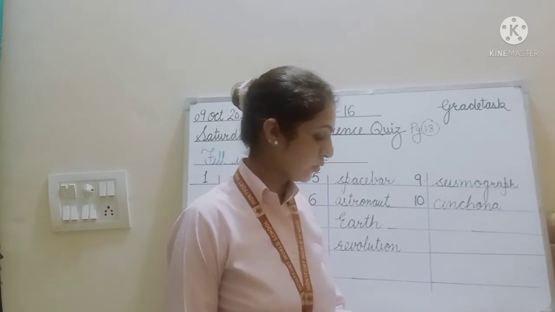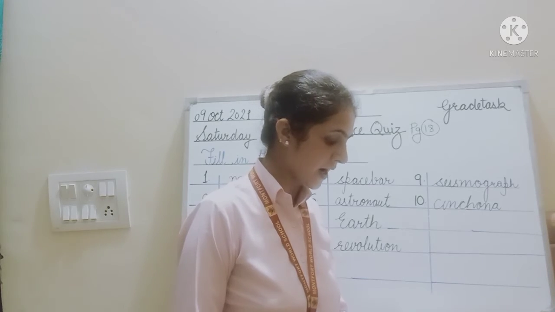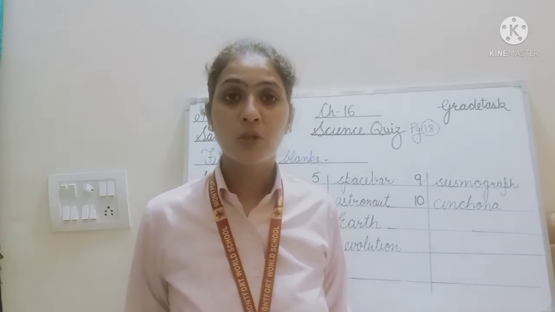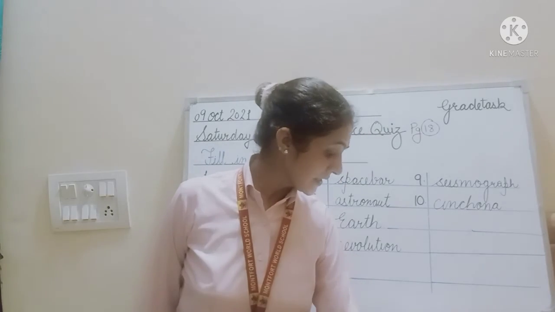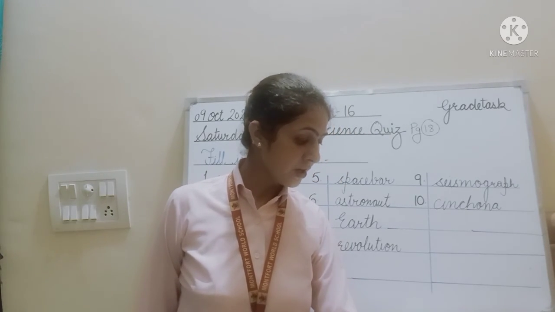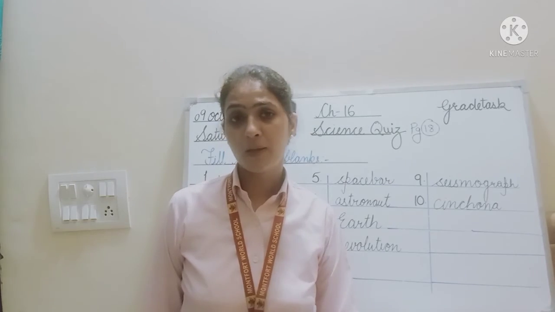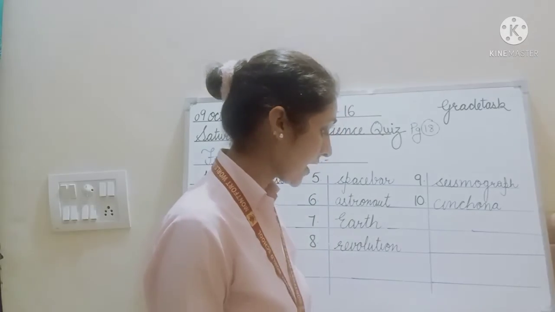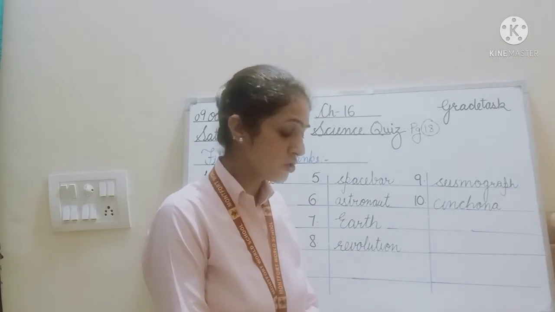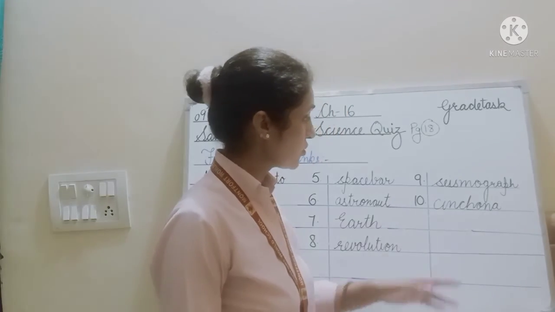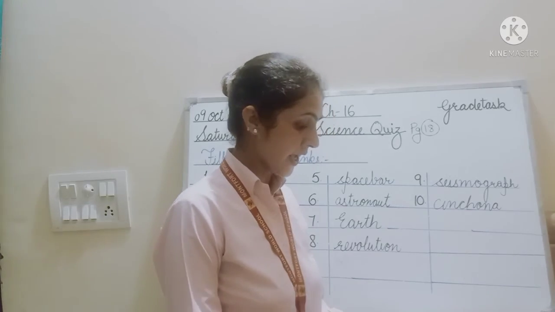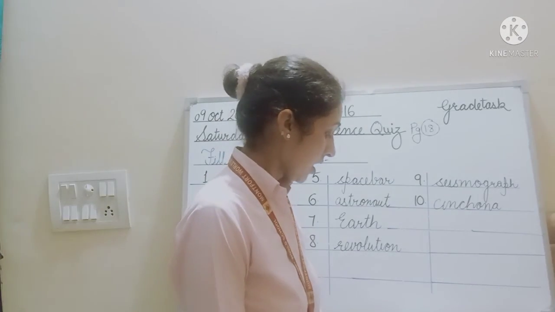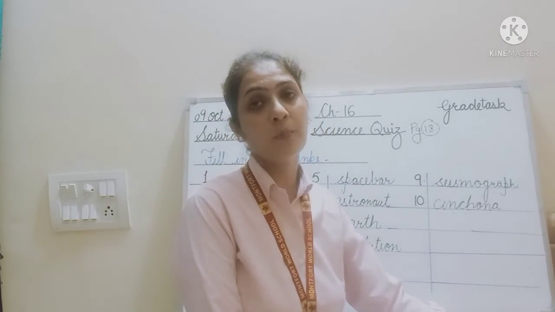The tenth part is: quinine is obtained from the bark of a dash tree. Quinine is a medicine tablet. Quinine is obtained from the bark of a dash tree. So which tree is that? Cinchona. Okay, the cinchona tree. So the spelling will be C-I-N-C-H-O-N-A.